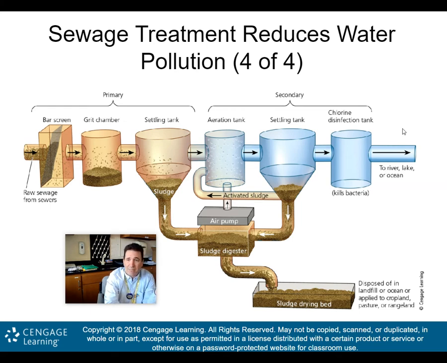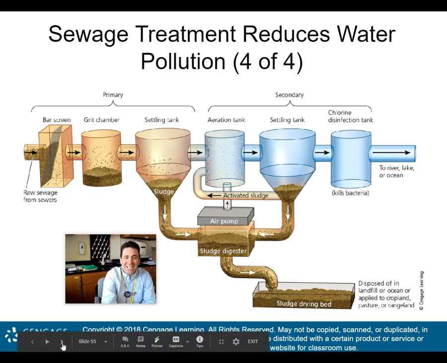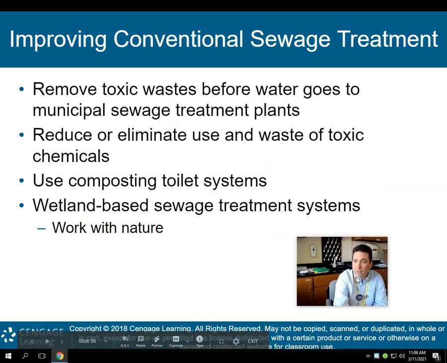And in many of our underdeveloped nations, you're bypassing all of this, and the raw sewage from the sewers just goes right out into the lakes or the rivers or the oceans, all right? So again, this is what's needed, at least your primary and secondary. And then again, some sewage treatment plants, if they're really great, will even have a tertiary part to this where you clean up that sewer water and basically produce water that is perfectly clean that then can be discharged back into rivers, lakes, or oceans with no issues, with no pollution involved.